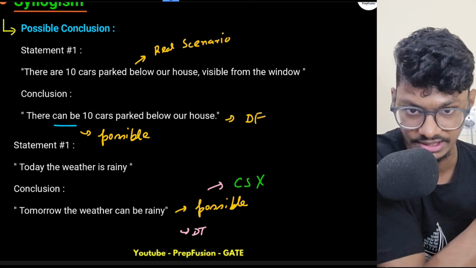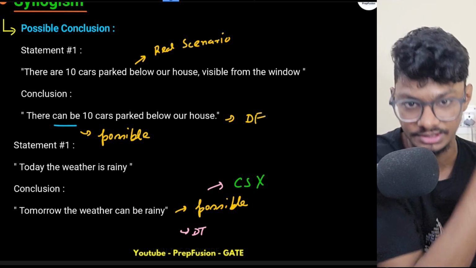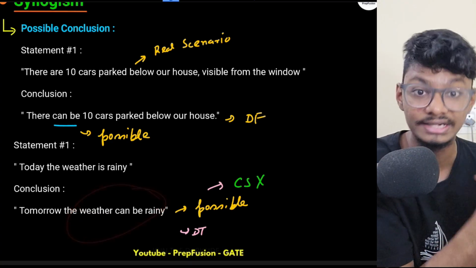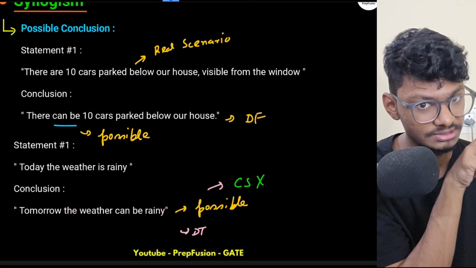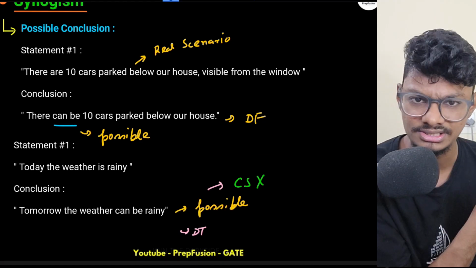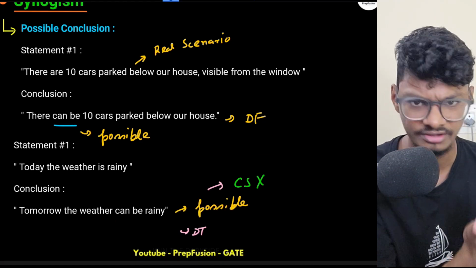As it is one of the possible cases, because it can be rainy, it can be sunny, it can be cloudy, anything. And this is also true, right? It can be. They are not saying it must be. There is a difference between must be and can be. That's why I cannot say can't say. I will say, yeah, it can be. Yeah, definitely. You're definitely true. It can be.